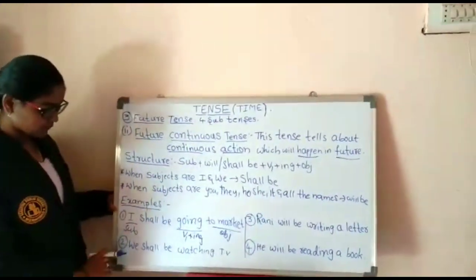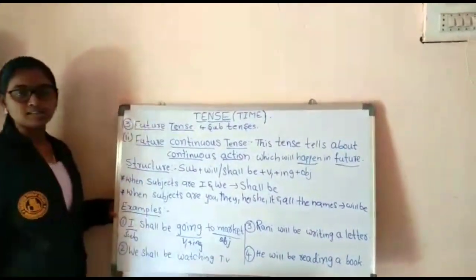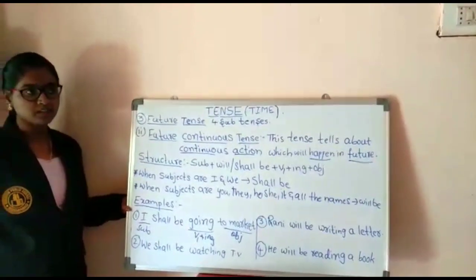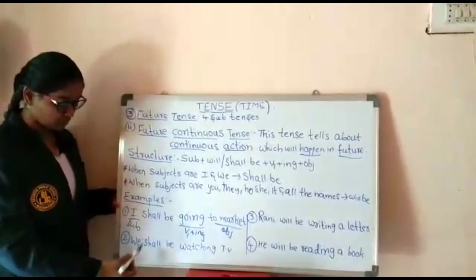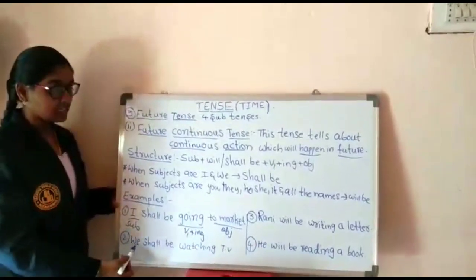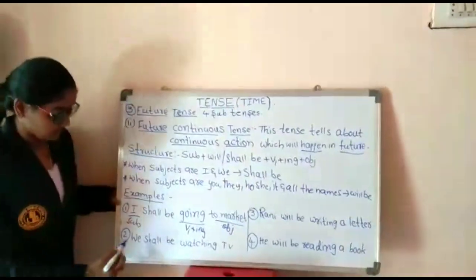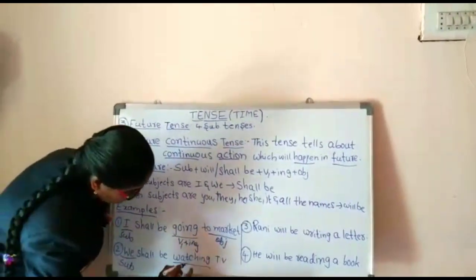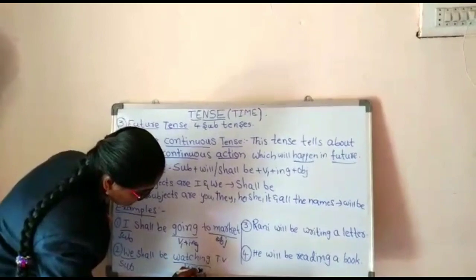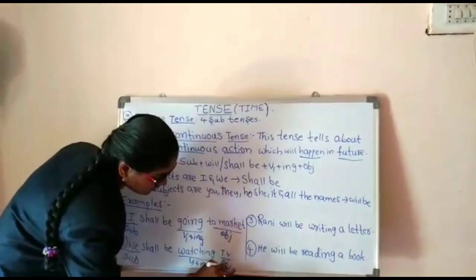And the second example: we shall be watching TV. Here again I used shall be. Why did I use shall be? Here the subject is we. We is subject, watching is V1 plus ing and TV is object.